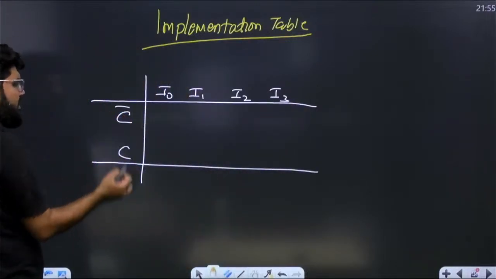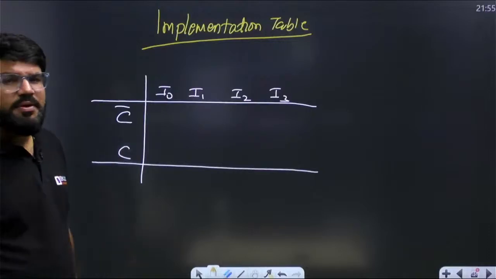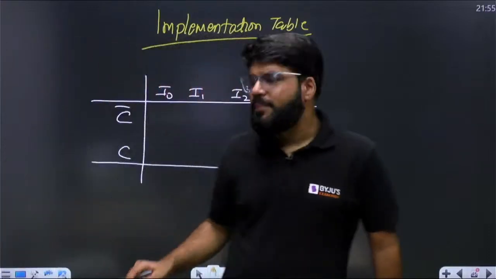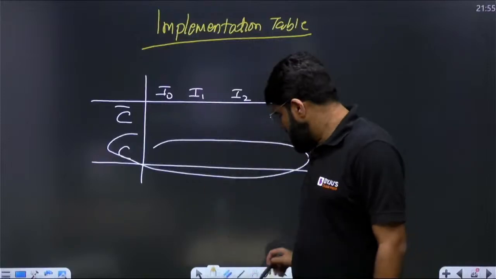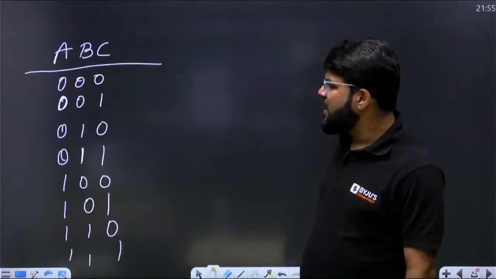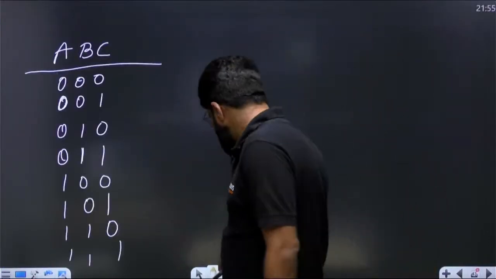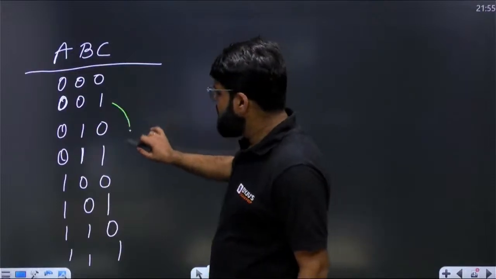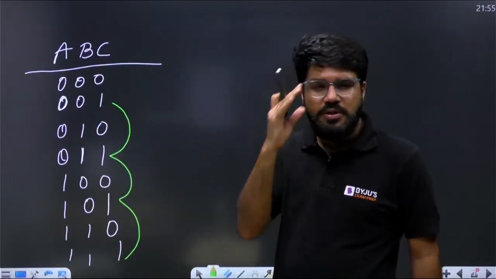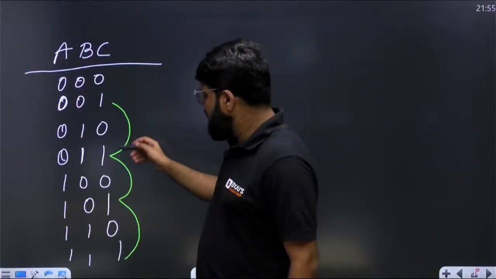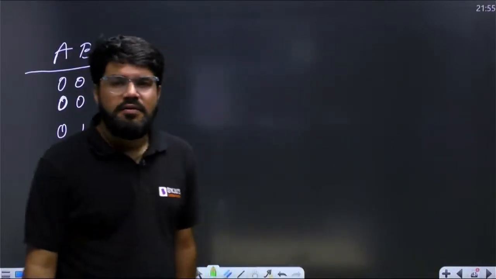One is C bar, one is C. Now, what should be the minterms coming in the C row? Those minterms at which C is high. You will see that C is high at odd minterms, alternately odd minterms: 1, 3, 5, 7.